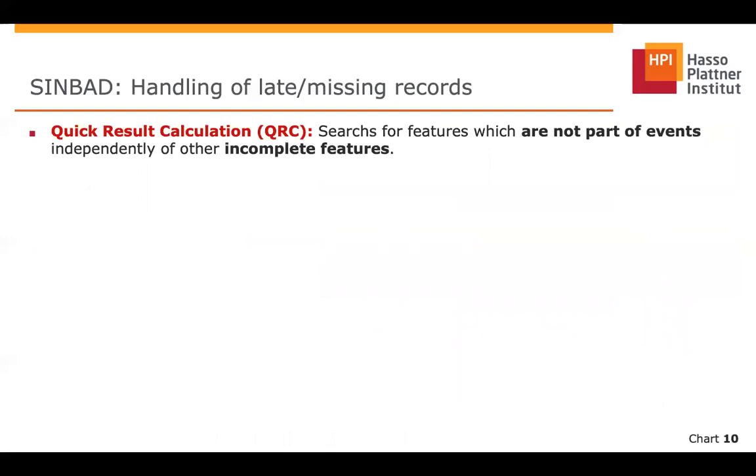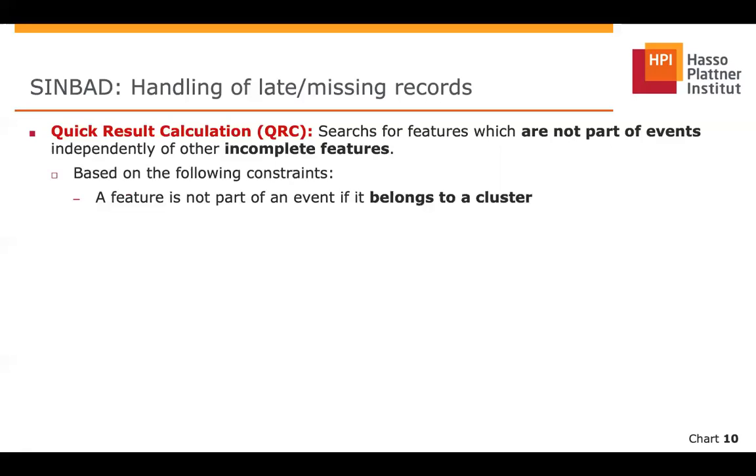And with that in mind, we came up with another mechanism to deal with late and missing records, the quick result calculation, the QRC, which in summary searches for features in the feature window which are not part of events independently of potential incomplete features. The design of QRC is based on two constraints used by the event detection algorithm. The first constraint is that a feature can't be part of an event if it belongs to a cluster.